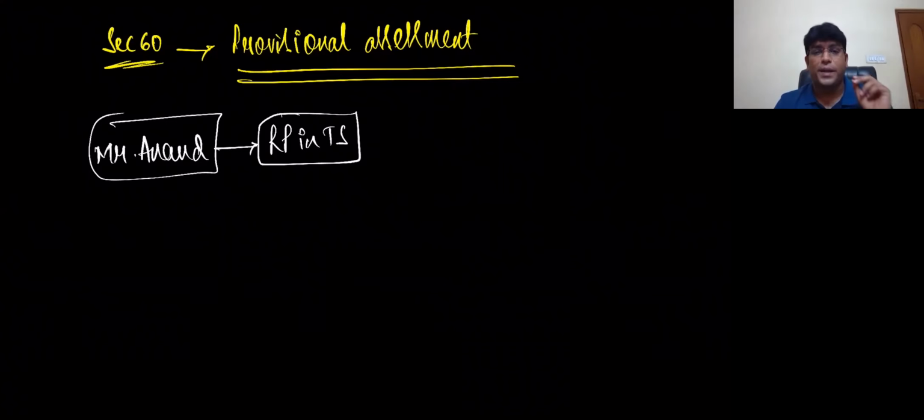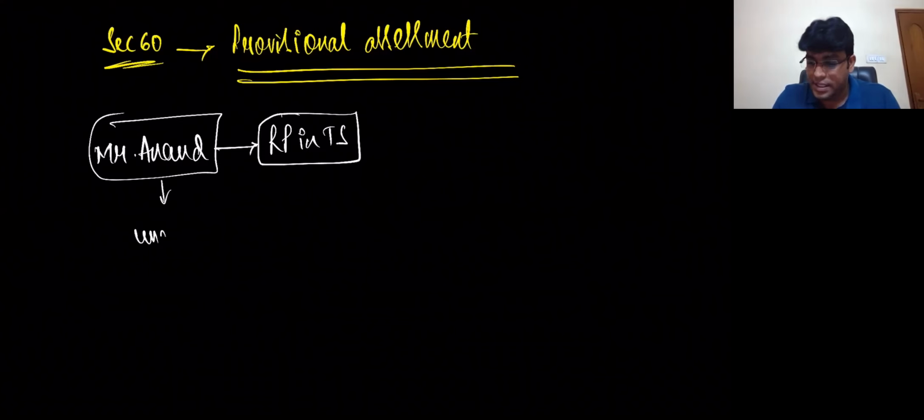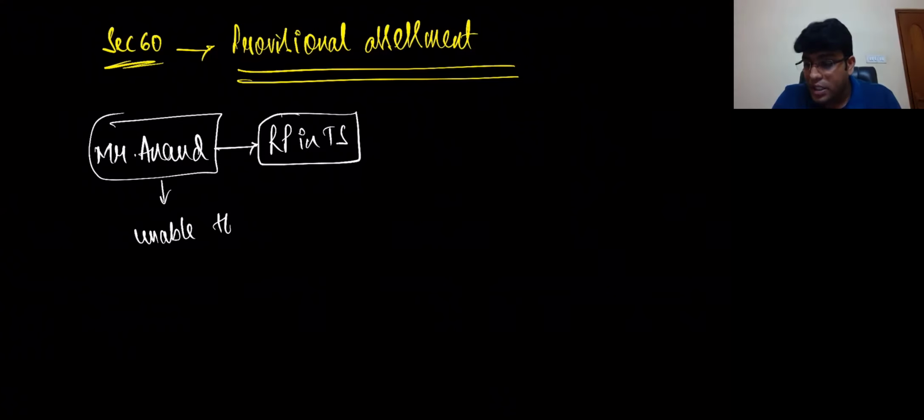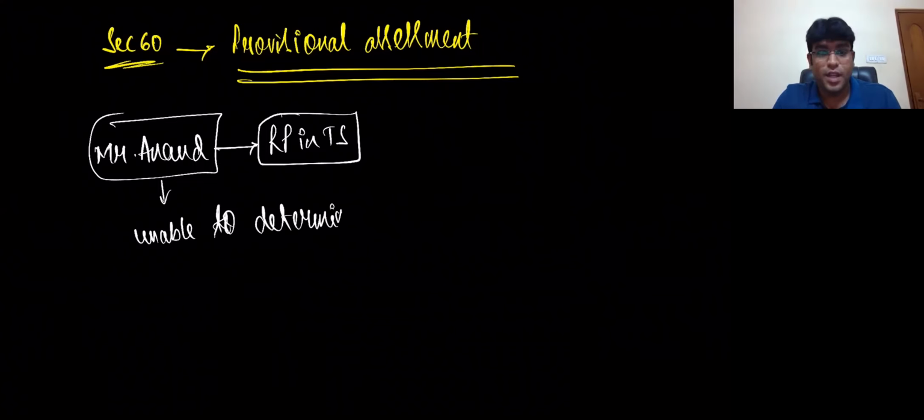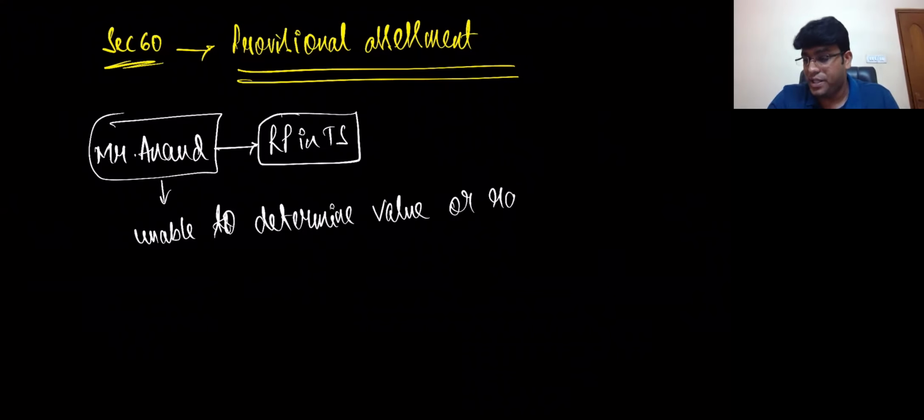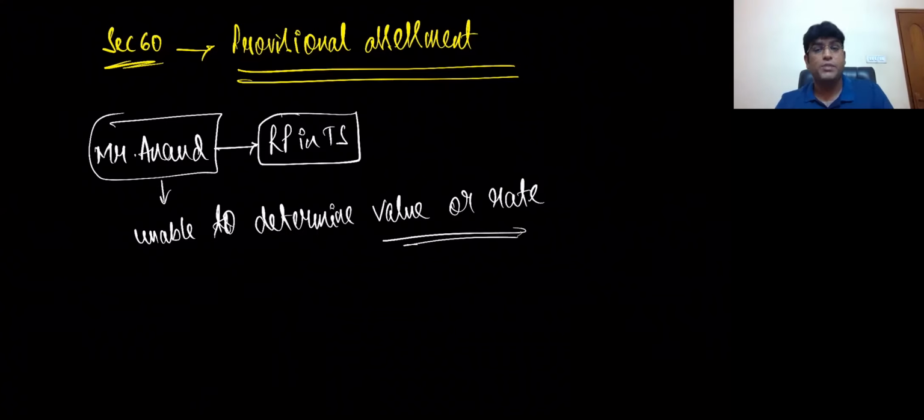Now, what happened to this particular person? I'll tell you. This person is unable to determine, I repeat one more time, my dear friends, the value or rate. That means he is unable to do valuation. Friends, I already taught you the chapter called valuation. Value of supply is already over.